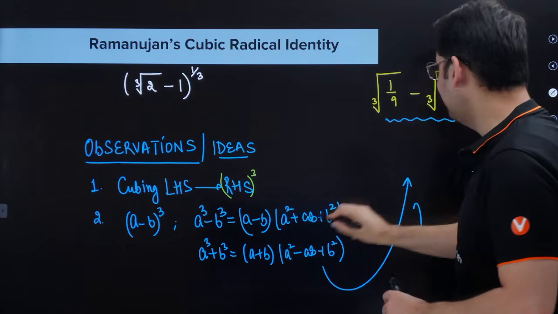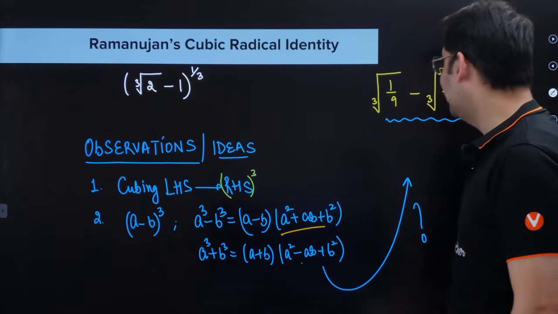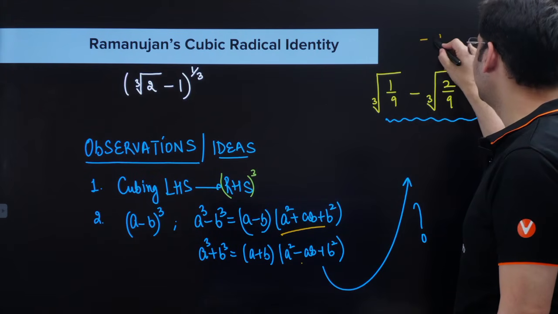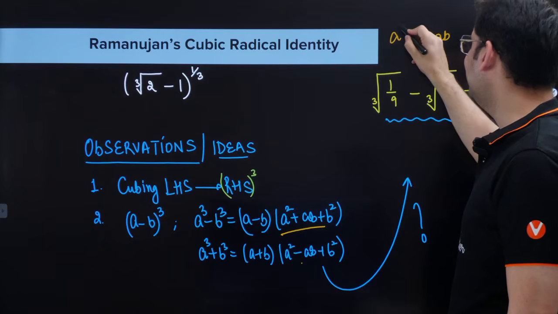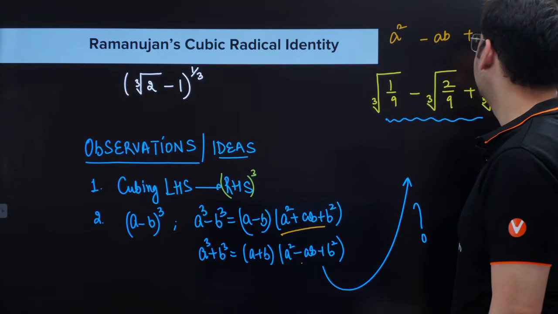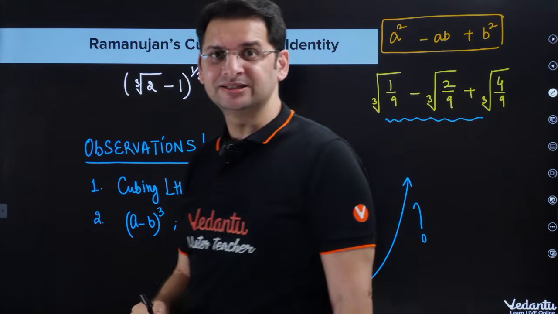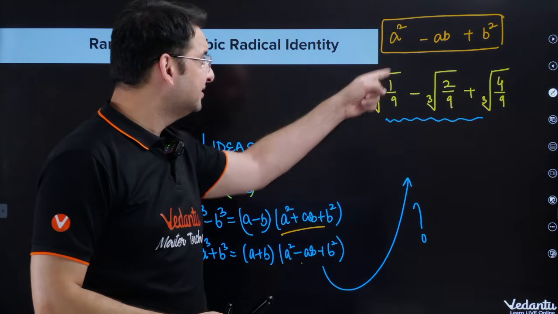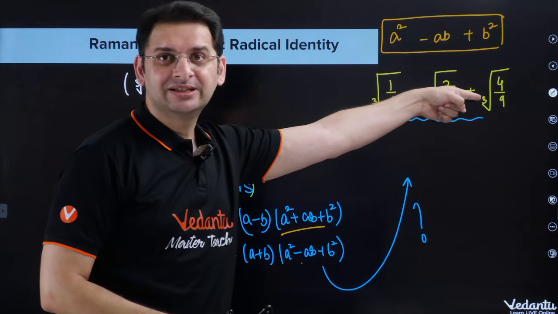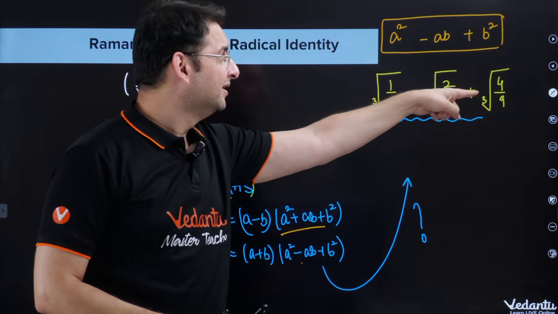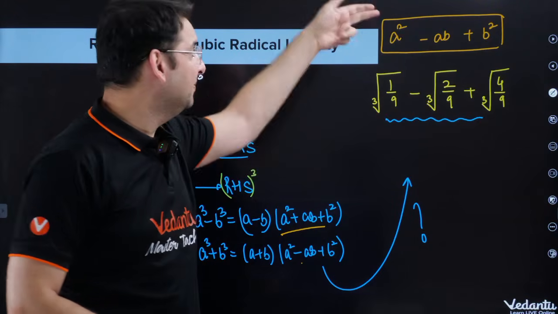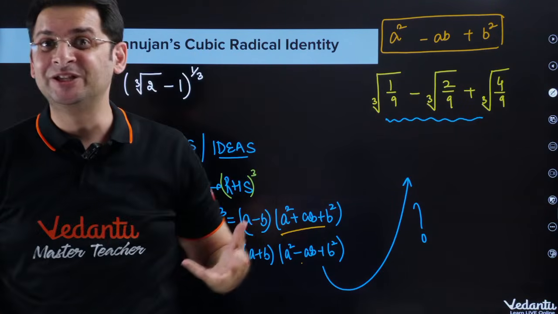इन फैक्ट यहाँ पर ऊपर वाला में तो प्लस है तीनों में, यहाँ पर माइनस है, माइनस ab. So this is minus ab, and if I want to make this a square and I want to make this b square, can it be done? Can I find a and b such that a square is this, ab is this, and b square is this? If b square is this, b is 2 by 3 cube root. If a square is this, a is 1 by 3 cube root.